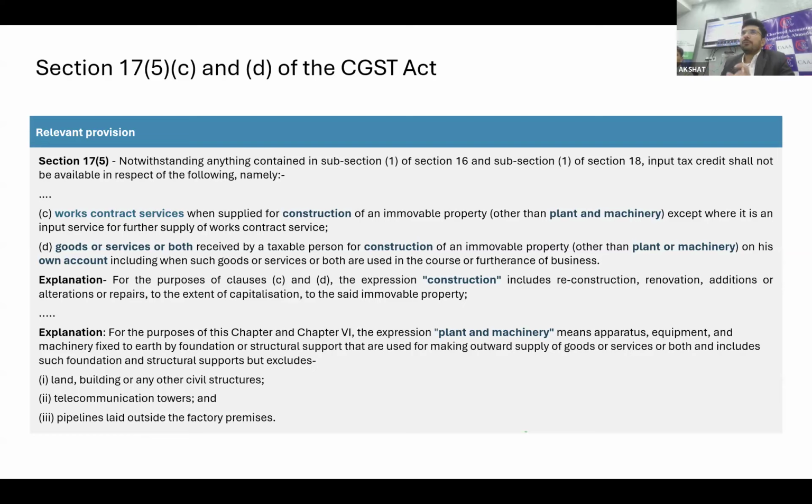But due to the words plant or machinery being used, the case went up to the Supreme Court, and the Supreme Court determined that whatever you have mentioned has to be read. You have mentioned plant or machinery, so you have to read plant as a separate word. Now, plant is a very wider term compared to plant and machinery. When we say plant, it may cover the whole structure, which may include some of the machineries. So that was the issue.